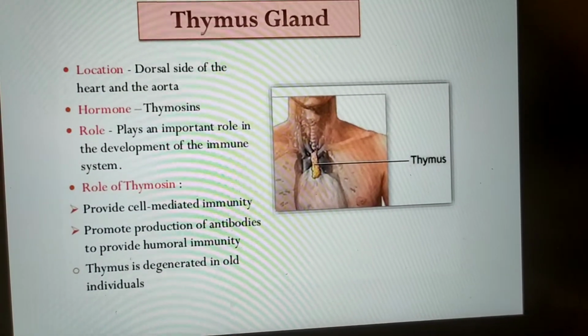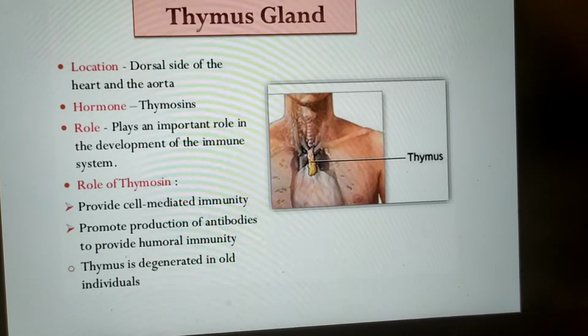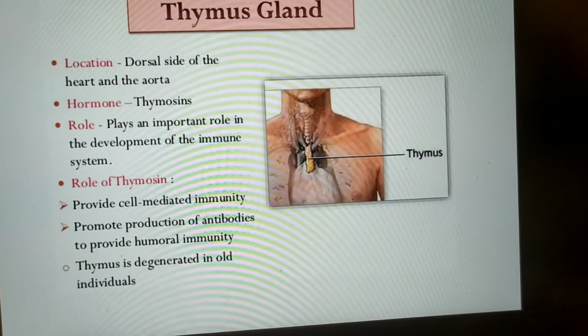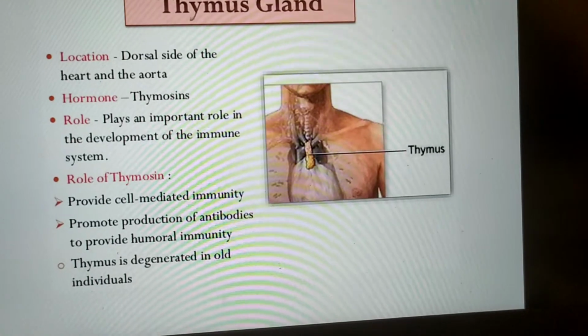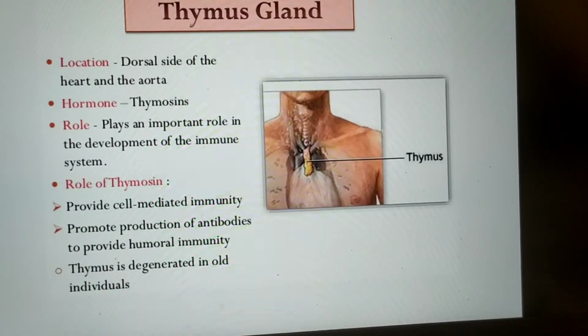Next is thymus gland. It is located on the dorsal side of the heart and the aorta. The hormone secreted is thymosin. This hormone plays a very important role in development of the immune system as well as it provides cell-mediated immunity. It promotes production of antibodies to provide humoral immunity.